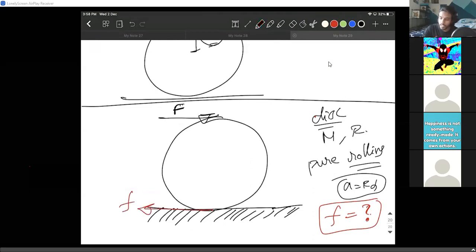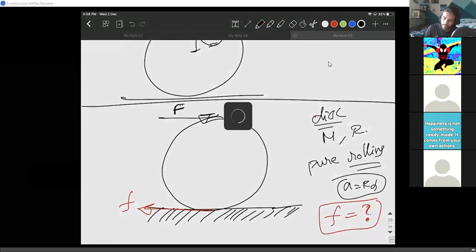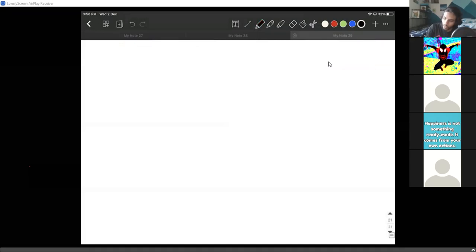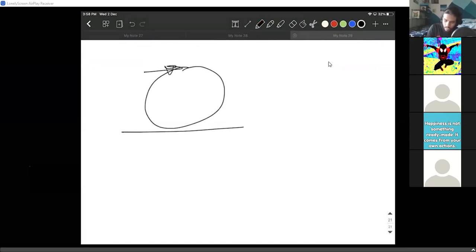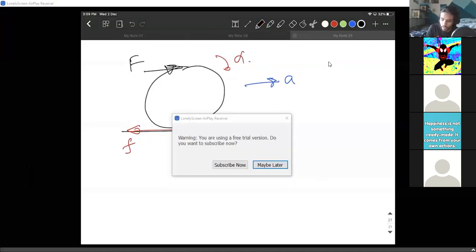Can somebody tell me the equations one by one? Sir, small f is the friction, F minus f equals MA. Wait a second, let me draw the diagram here again. This is friction, this is F. There will be linear acceleration, there will be angular acceleration. So let's write the equations, guys. F minus f is MA.